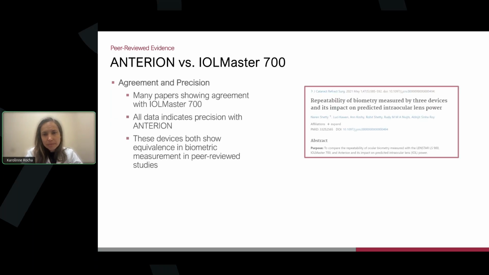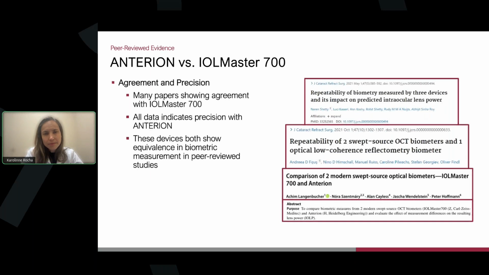We looked at some other studies too, published in the Journal of Cataract and Refractive Surgery in 2021 from different authors, Abhijit Roy, Oliver Findl, Peter Hoffmann. So a lot of different publications showing agreement with the IOLMaster 700. This is great, so we're not starting from scratch. There's a lot of published data showing the precision for the cataract app.